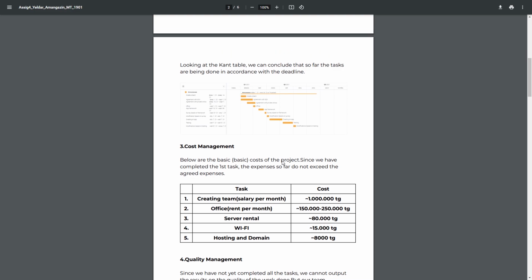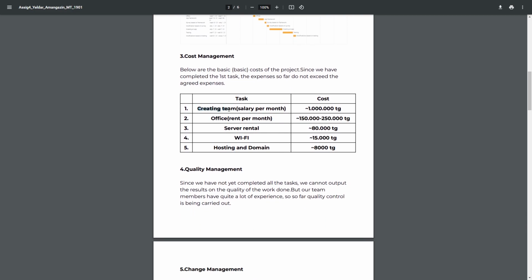So first task is creating a team. Salary per month, it will cost 1 million tenge. Second, office, 150 and 250,000 tenge. Third is server rental, 80,000 tenge. Fourth is Wi-Fi, 50,000 tenge. And hosting and domain, 8,000 tenge.